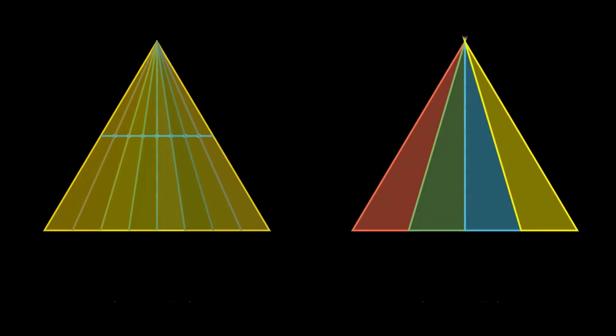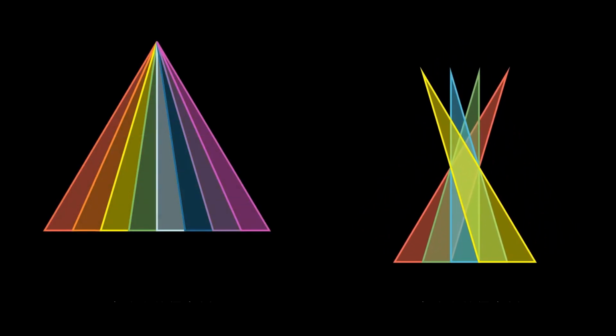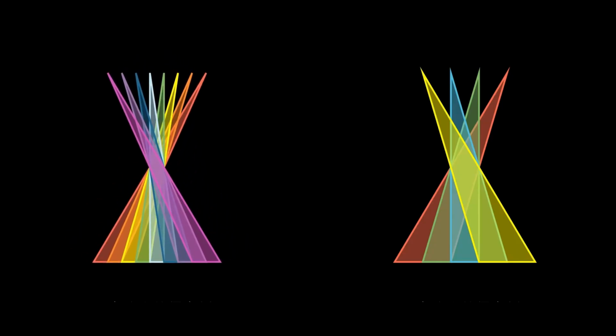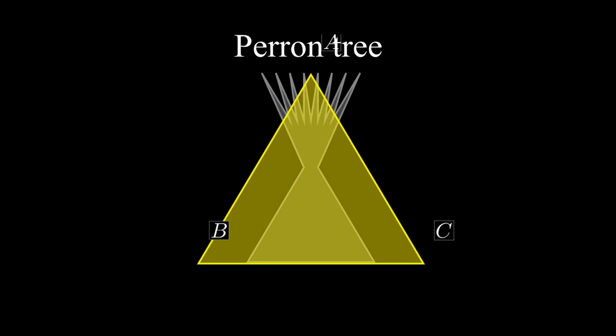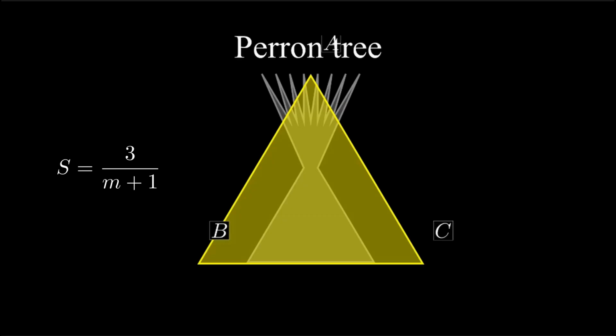In fact, mathematicians have also thought of this. The resulting shapes resemble trees with many branches, and they were eventually named Perron trees. It is easy to prove that the area of the Perron tree with 2^m branches is the area of the equilateral triangle divided by m plus 1, times 3. As m approaches infinity, the area of the tree approaches 0, and this leads to the shocking conclusion of the Kakeya problem: 0.